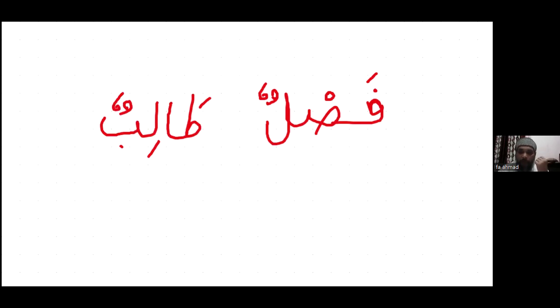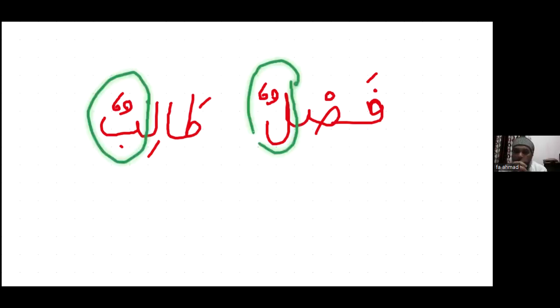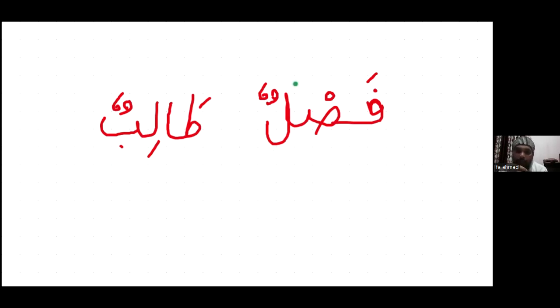So ba has tanween of damma, it sounds bun. Talibun. Okay. Faslun. Done.